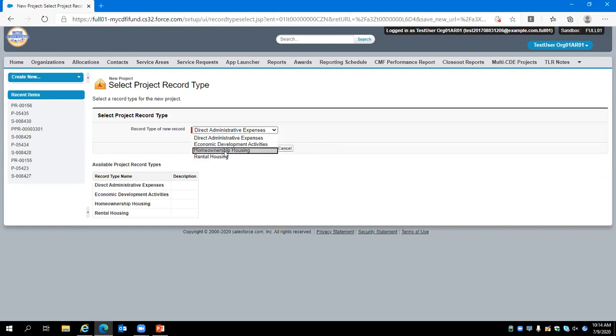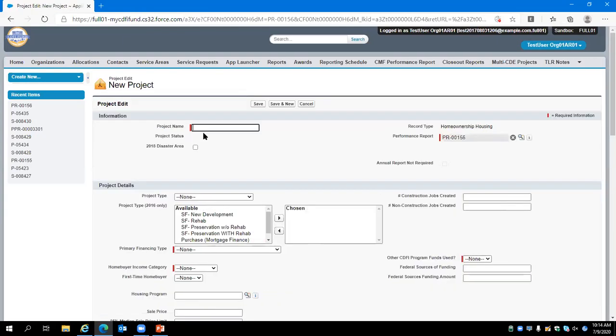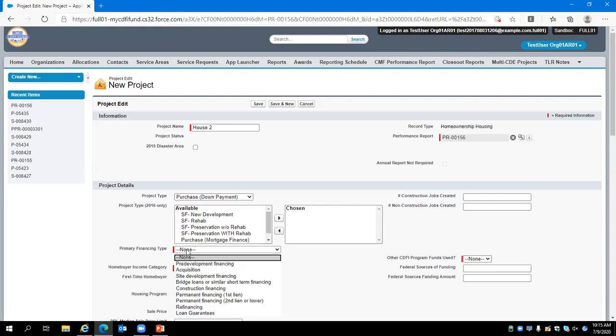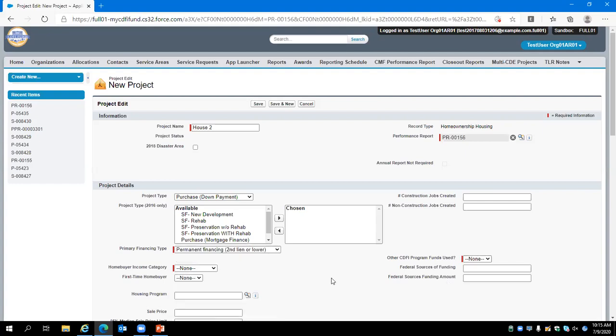From the drop-down, we will click Homeownership Housing. We're going to go ahead and create a project just as we would any other homeownership activity. Next, on the project creation page, we will proceed by entering all required information identified by those fields with the red bar. This unit we will name House 2. The project type will be purchase down payment assistance with primary financing type, permanent finance, second position.